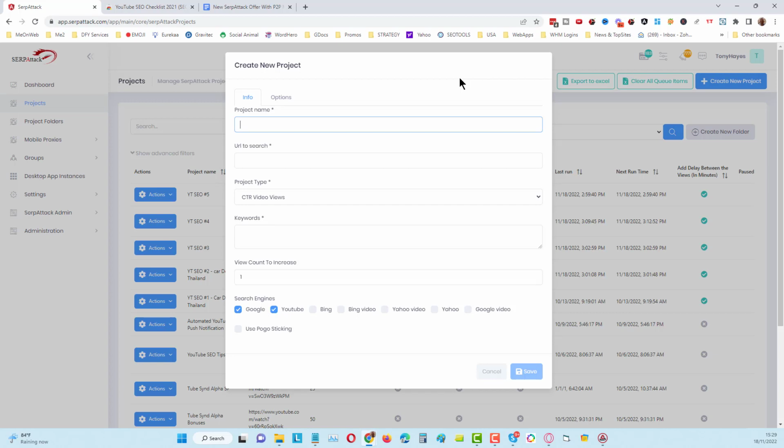And that means mobile IP views from all over the world instead of using residential proxies. Much better.